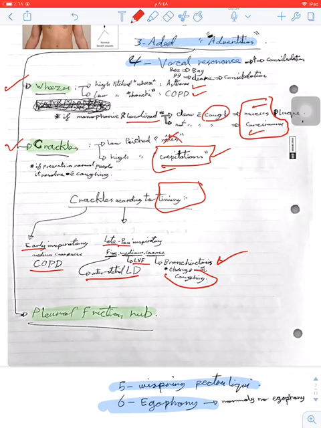Last thing in added sound is pleural friction rub. Pleural friction rub is a sound generated from friction of 2 inflamed pleural layers, visceral and parietal. That can happen due to pneumonia, pulmonary infarction, or malignant involvement of the pleura. So you can find it anywhere.